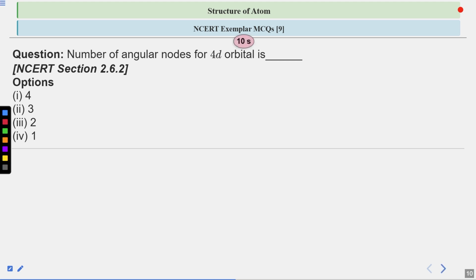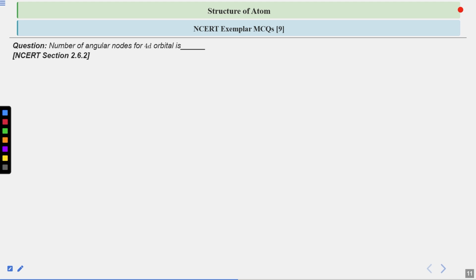Your time starts now. Okay, so 3 seconds more. What will be the correct answer? I guess it's an easy one to solve. The correct answer will be 2. So there will be two angular nodes.